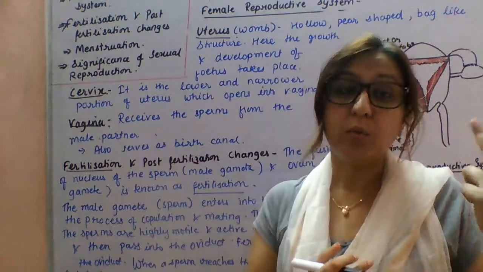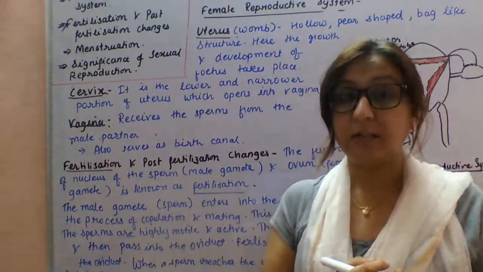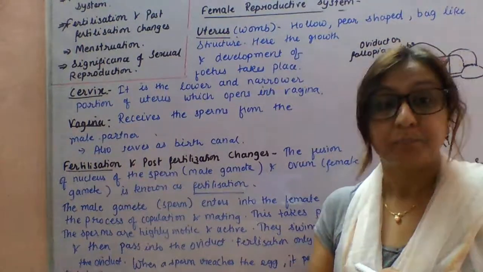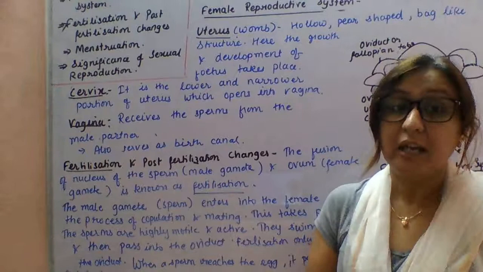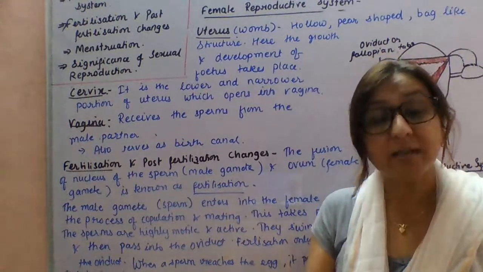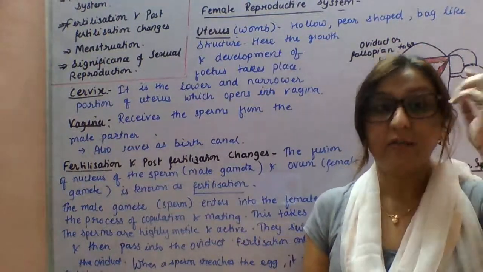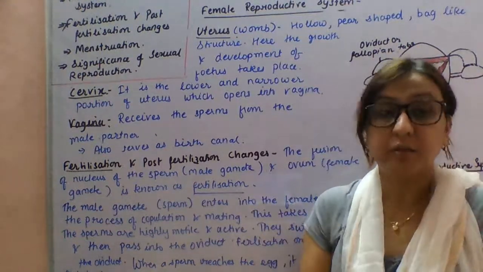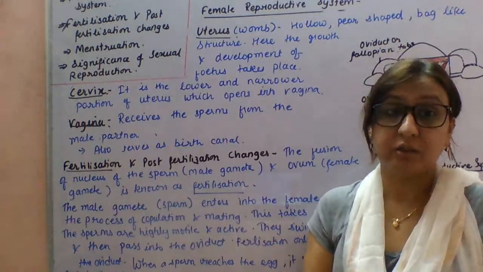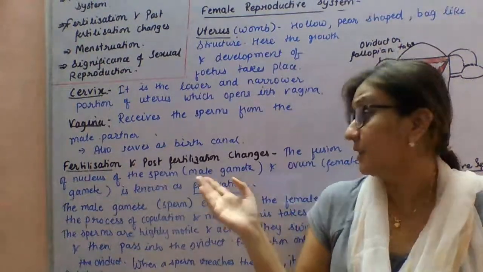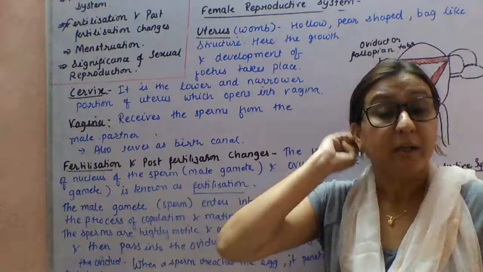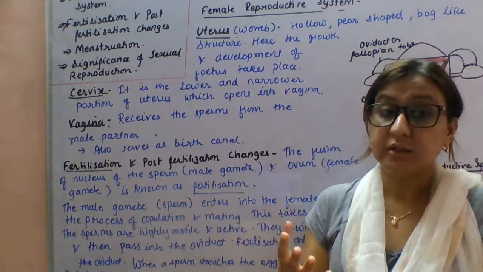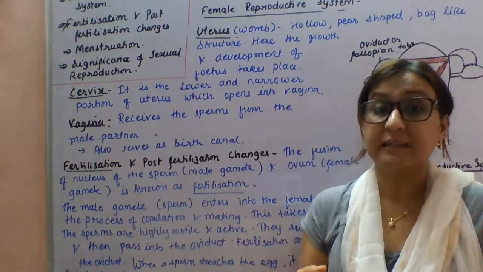There are two types of fertilization. First is outside fertilization or external fertilization, and second is internal fertilization. External fertilization is where fertilization takes place outside the body. Internal fertilization is where fertilization takes place inside the body. Internal fertilization is seen in human beings, cow, cat and hen. External fertilization is usually seen in aquatic animals like frog and fish.